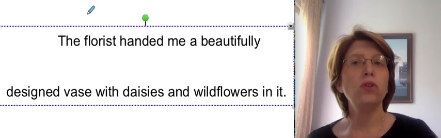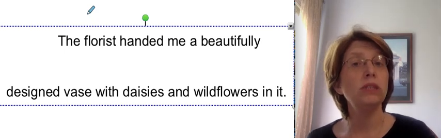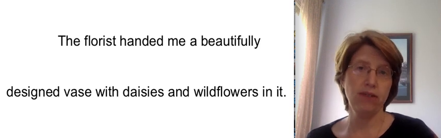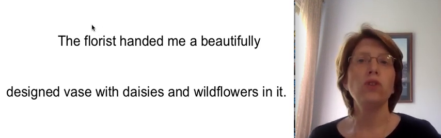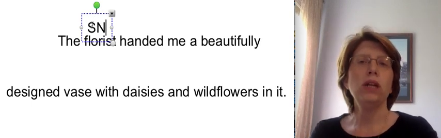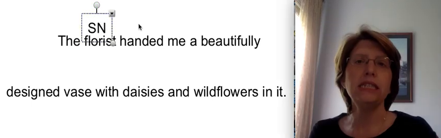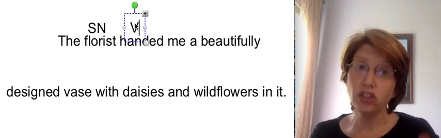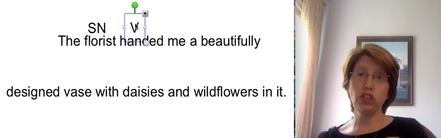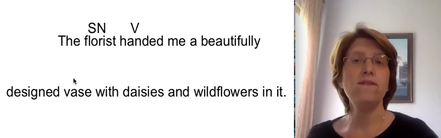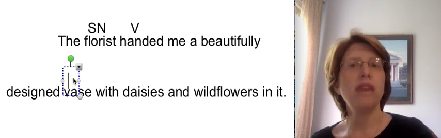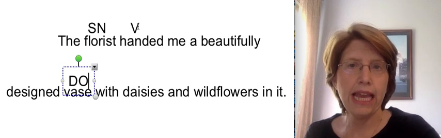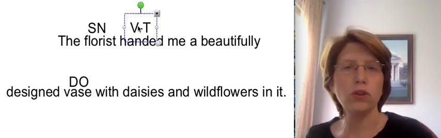Okay. The florist handed me a beautifully designed vase with daisies and wildflowers in it. Who handed me a beautifully designed vase with daisies and wildflowers in it? Florist, subject, noun. What is being said about florist? Florist, handed, verb. Handed what? Not me. She didn't hand me. What did she hand? She handed the vase. Verify the noun. Does vase mean the same thing as florist? No. Vase, direct object. Handed, verb transitive.